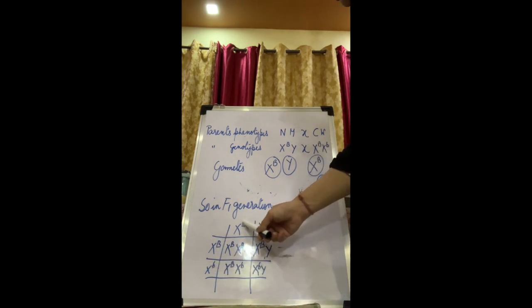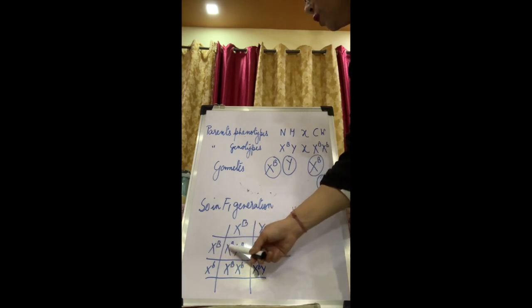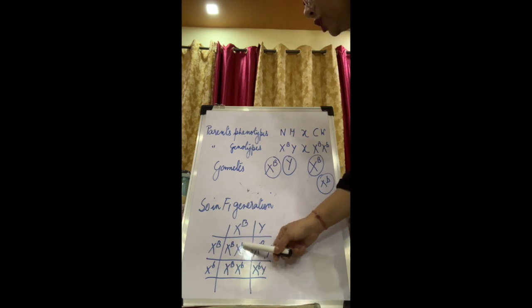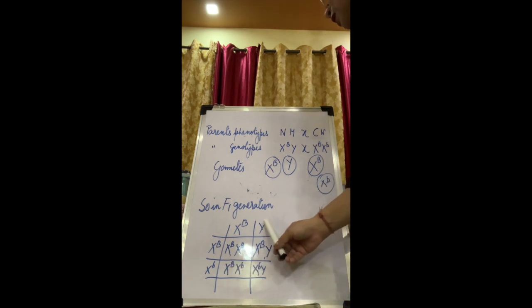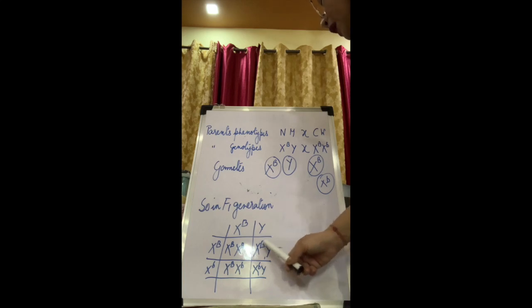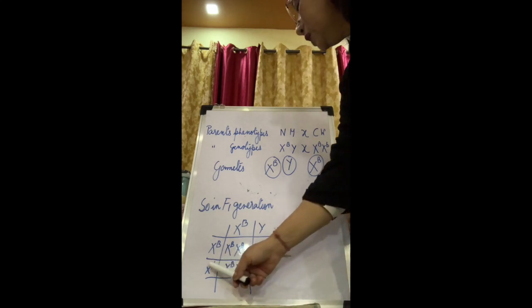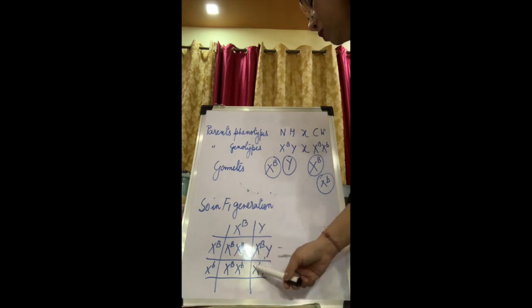Now when X^B crosses with X^B, it forms a normal female child. Then when X^B crosses with X^b, it forms a carrier female child. When X^B crosses with Y, it forms a normal boy child. When X^b crosses with Y, it forms a colorblind child.